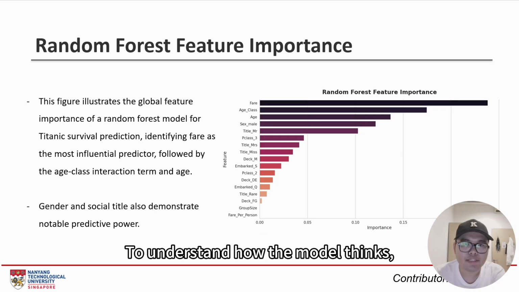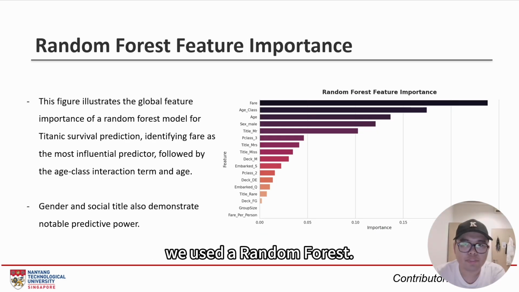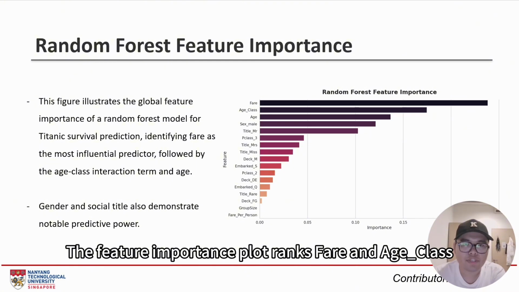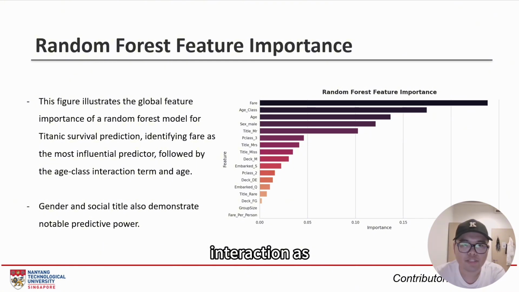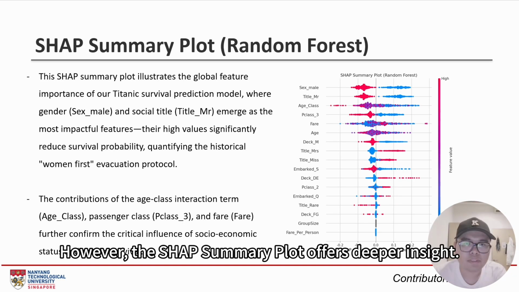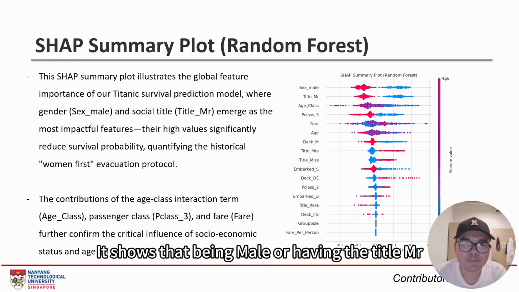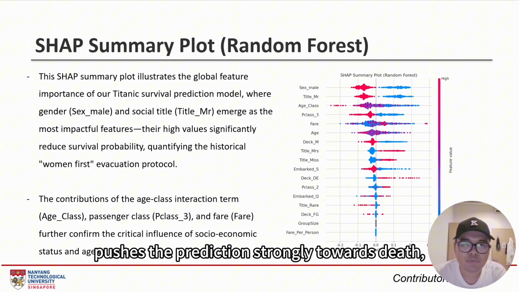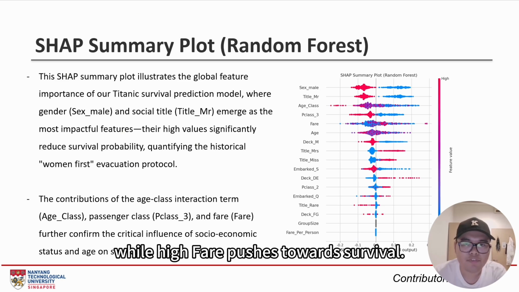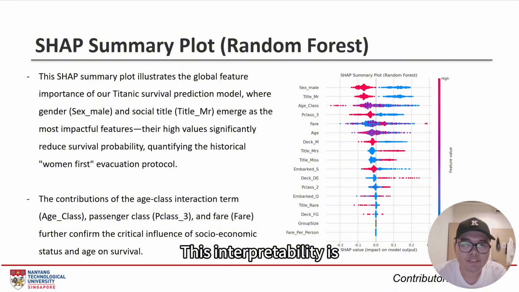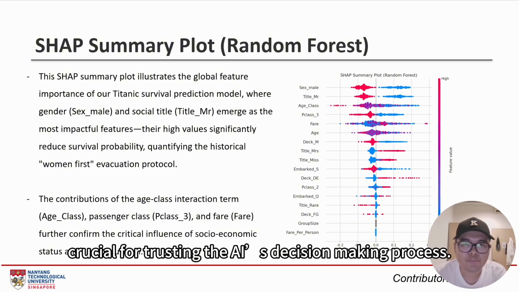To understand how the model thinks, we used a random forest. The feature importance plot ranks fare and age-class interaction as top predictors. However, the SHAP summary plot offers deeper insight. It shows that being male or having the title Mr. pushes the prediction strongly towards death, while high fare pushes towards survival. This interpretability is crucial for trusting the AI's decision-making process.